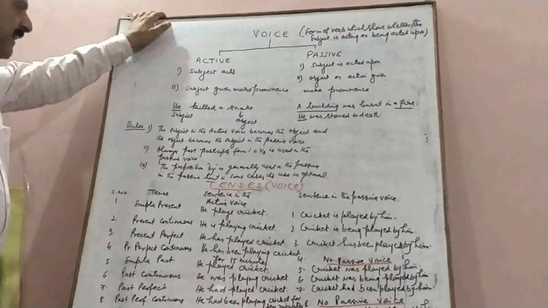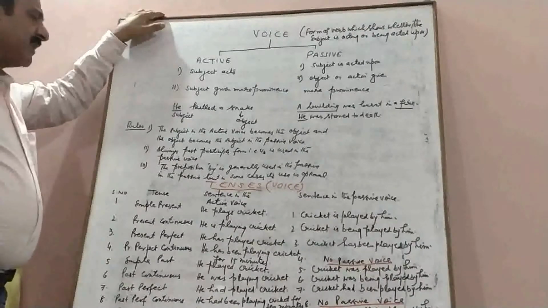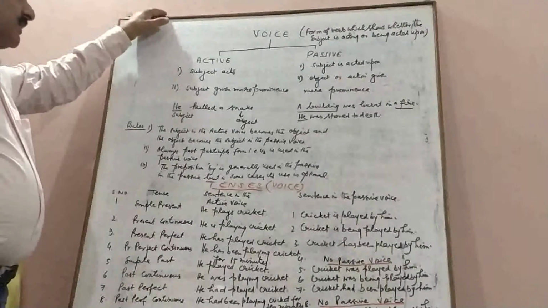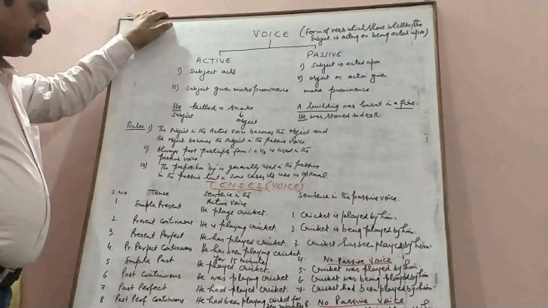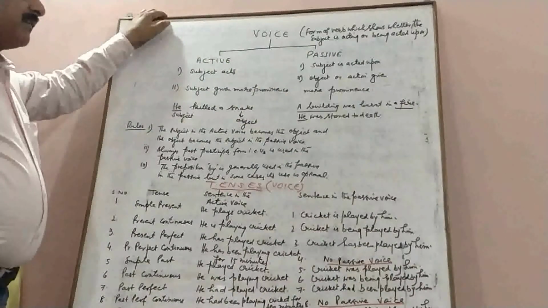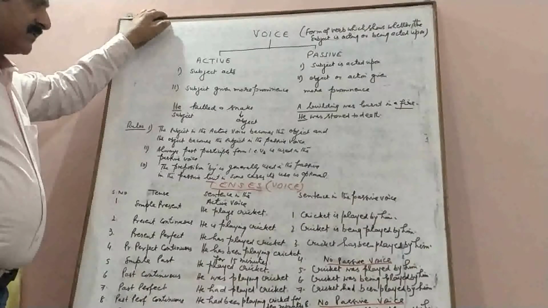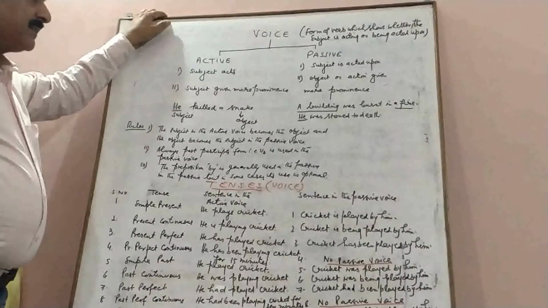Here, he is the subject and snake is the object. And he has been given the prominence, so it is used in the active voice. But here we have, a building was burnt in a fire. Now, building is the subject and it has suffered action, so it is in the passive voice.